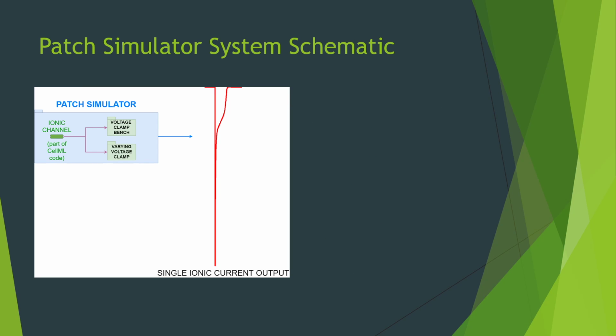Now we move to the patch simulator. If you look at the schematic right there, the component of the patch simulator is only an ionic channel from the cell model. Different from the cell simulator that produces the action potential, the patch simulator needs the action potential as the input. The ionic current response will be the output of this simulation.